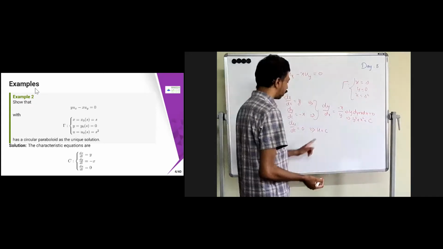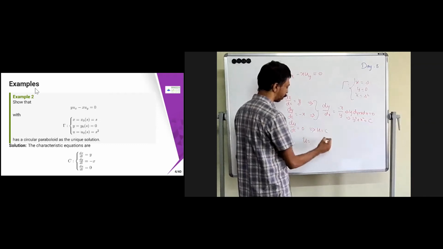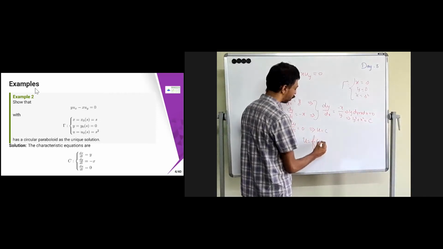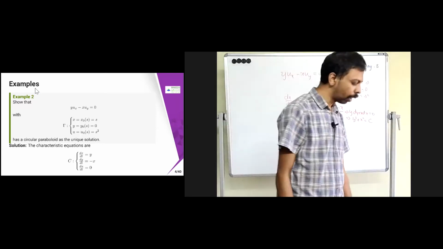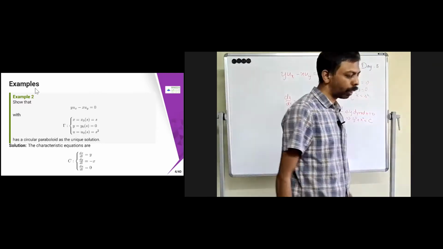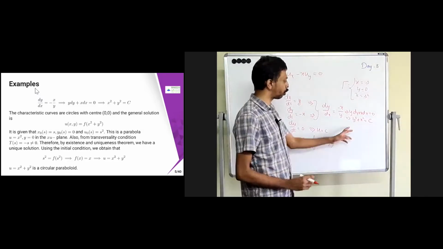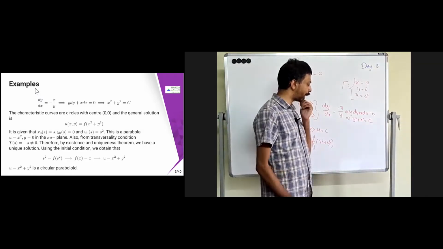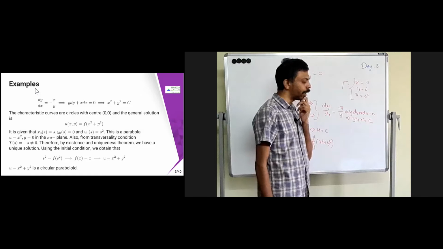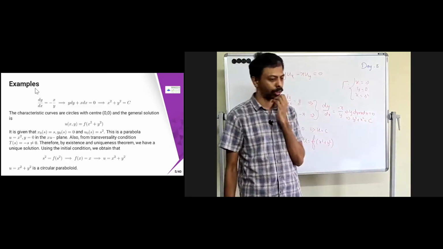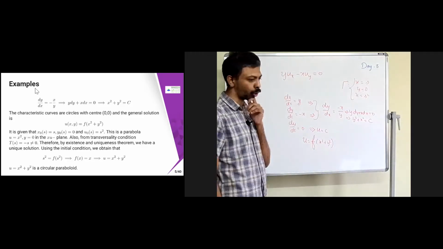Now it is given that u equal to c, so u is going to be a function of x square plus y square. This is the characteristic curve: x square plus y square equal to c. That characteristic curve is nothing but a family of circles with center at the origin and different radii. So the general solution is u equal to f of x square plus y square.